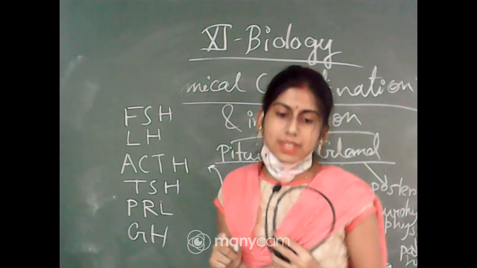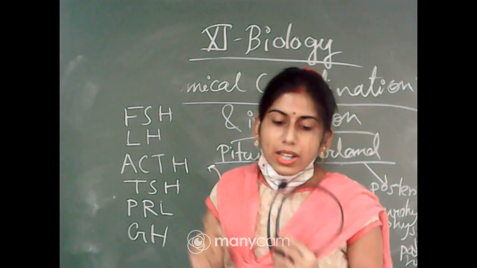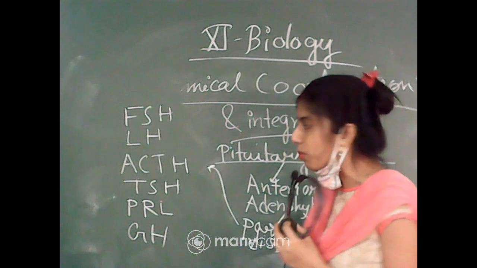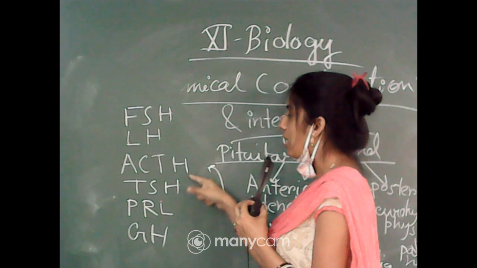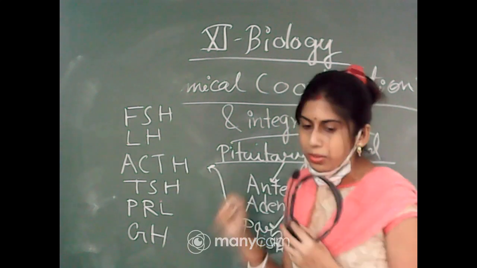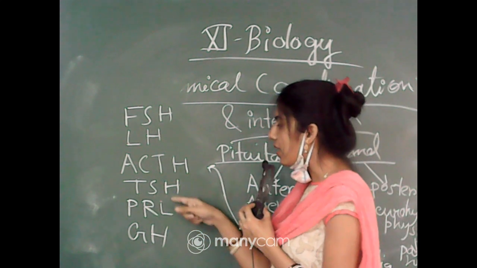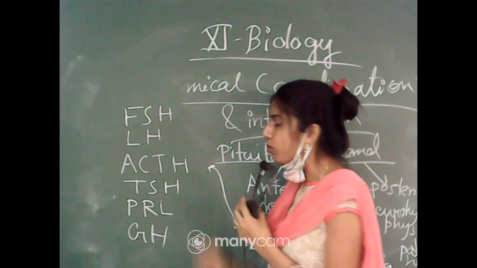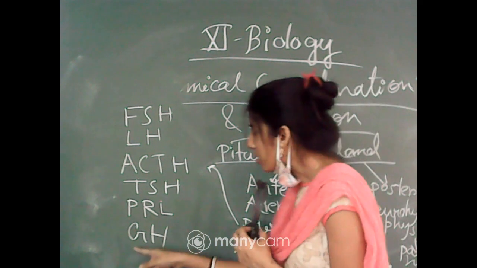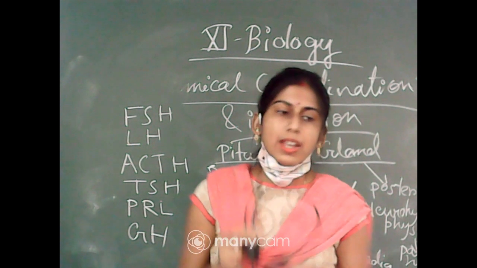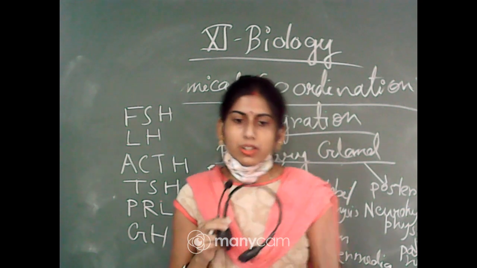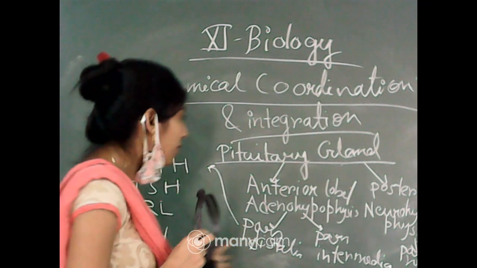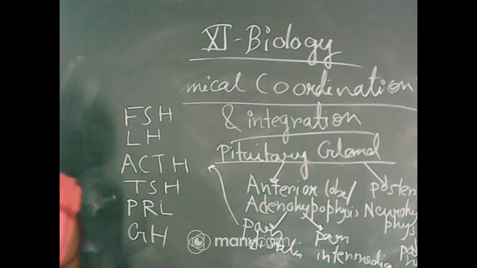First one is FSH, follicle stimulating hormone. Next is LH, luteinizing hormone. Third is ACTH, adrenocorticotropic hormone. Fourth is TSH, thyroid stimulating hormone. Next is PRL, prolactin. And the last one is GH, growth hormone. All these hormones have different roles, and I will discuss their functions later. First tell me the names of the hormones released from these different parts.